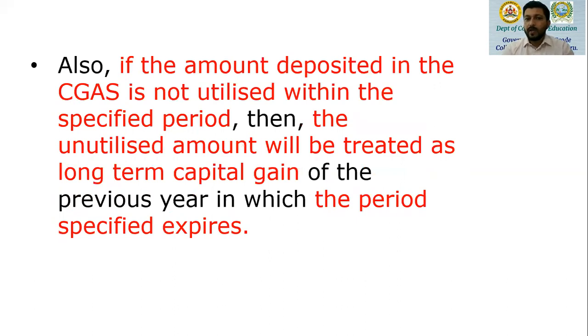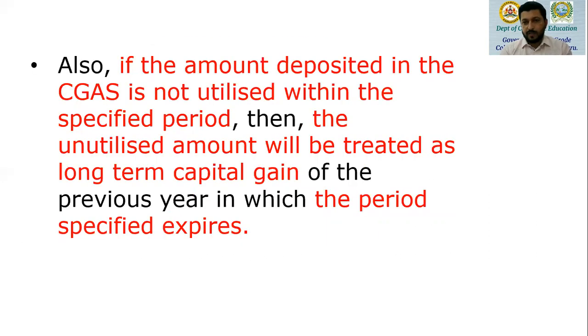Also, if the amount deposited in CGAS, the capital gain account scheme, is not utilized within the specified period, then the unutilized amount will be treated as long-term capital gain, because we were talking about the original transfer of a long-term capital asset, more than 24 months. It will be treated as long-term capital gain of the previous year in which the specified period expires.